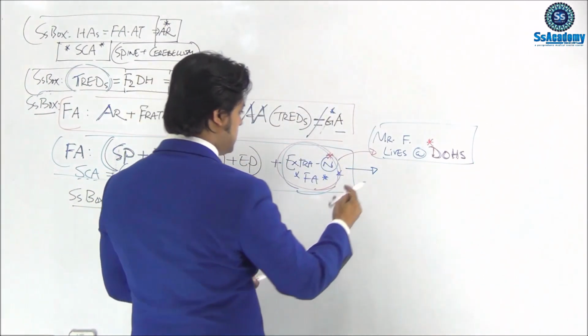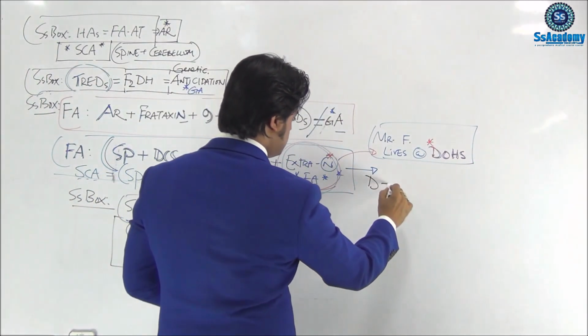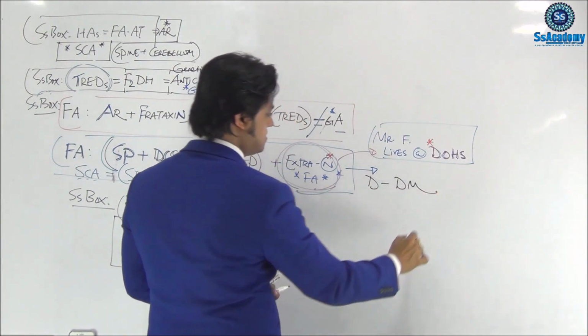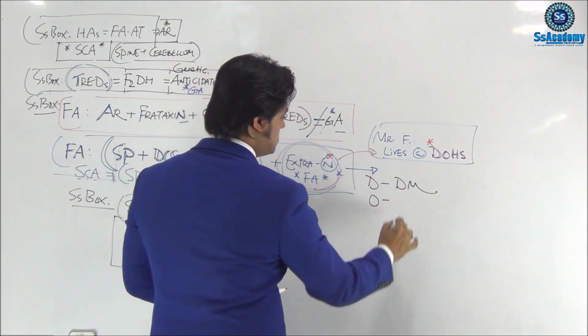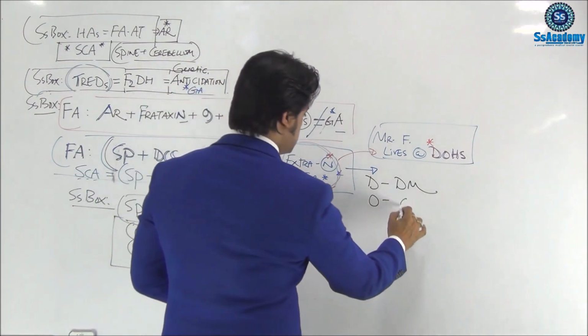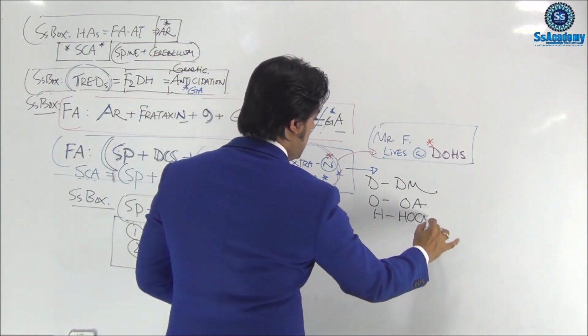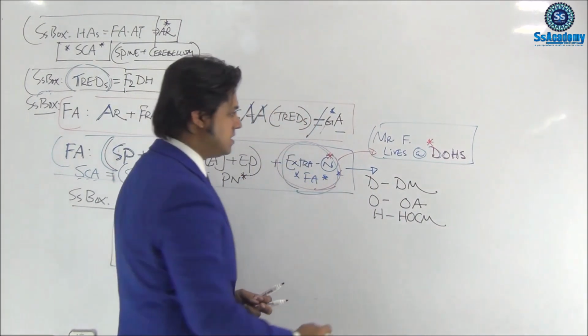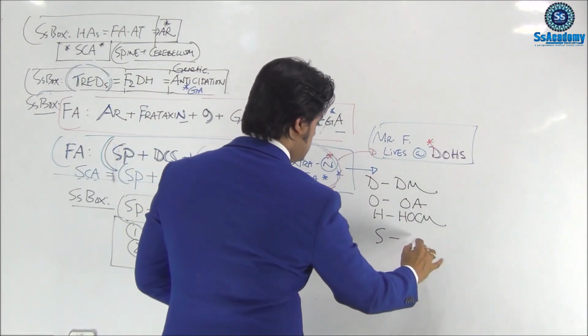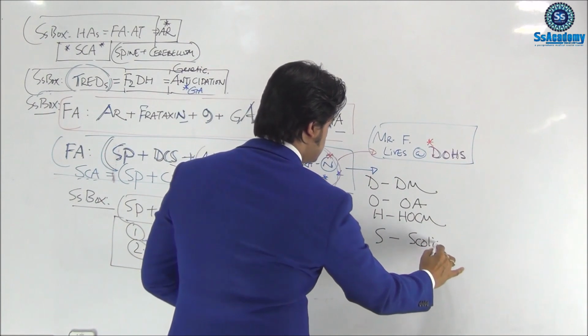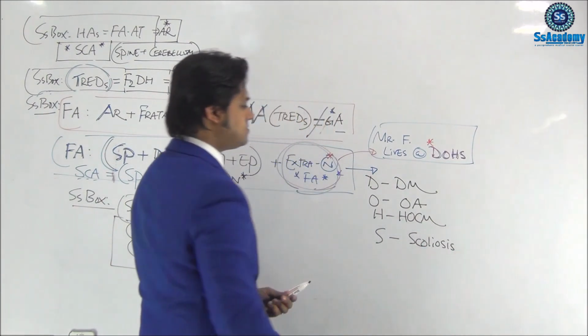So what does DOHS mean? That is important. D stands for diabetes mellitus. O stands for optic atrophy. H stands for HOCM, hypertrophic obstructive cardiomyopathy, and S stands for scoliosis.